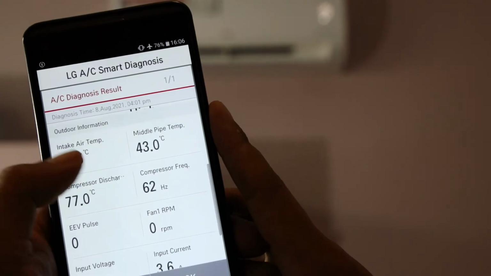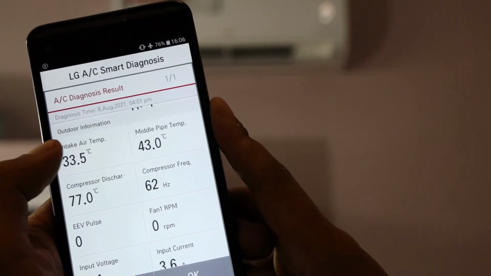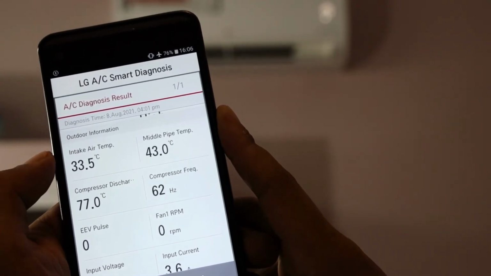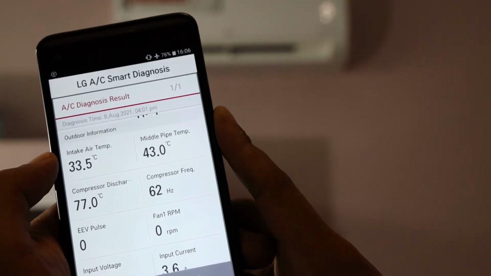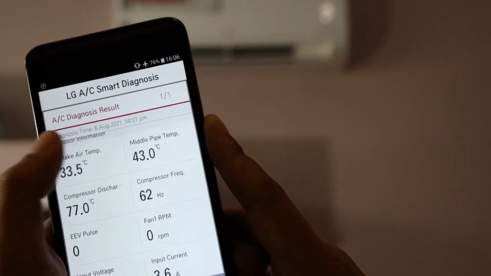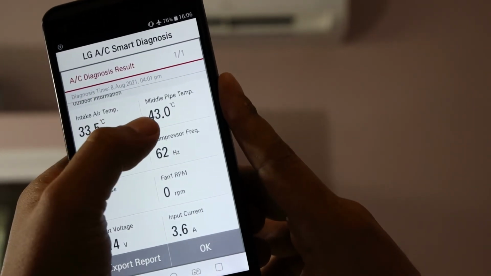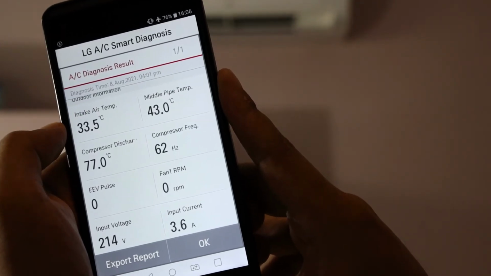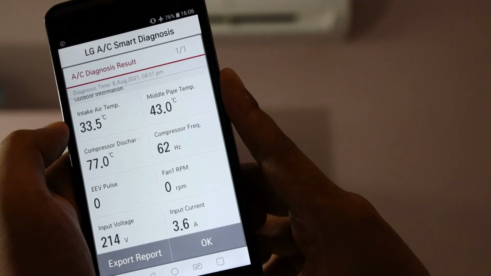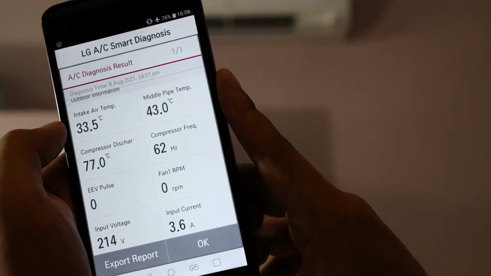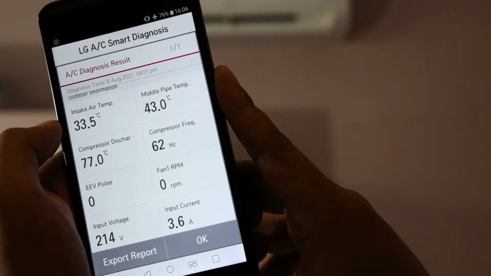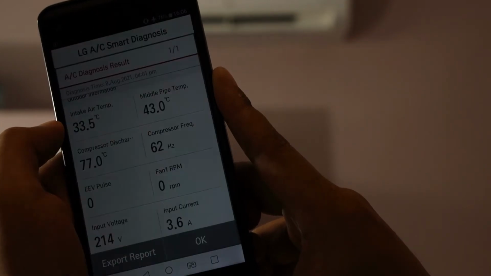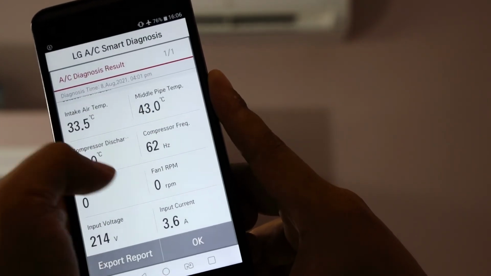Intake air, yes, outdoor condenser intake air is 33.5 degrees. So it depends on the ambient temperature of the outdoor unit. And mid of high temperature of condenser, normally standard 45, and it can increase 10 degrees to 55, and it can go down 10 degrees or so, around 35 degrees. So now it's good data.